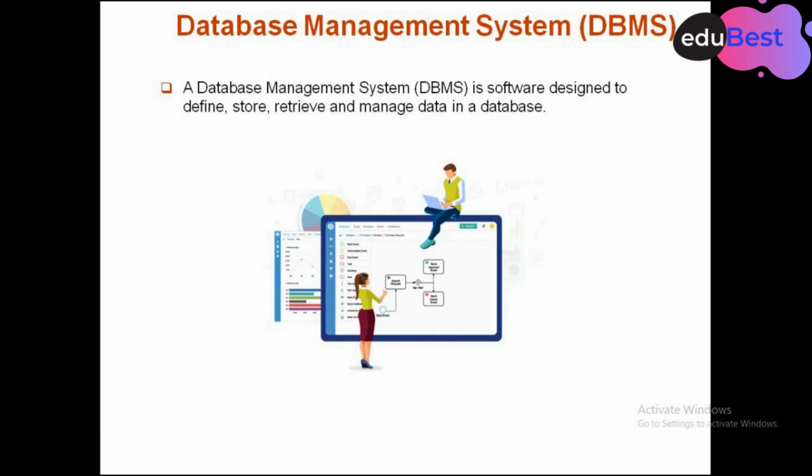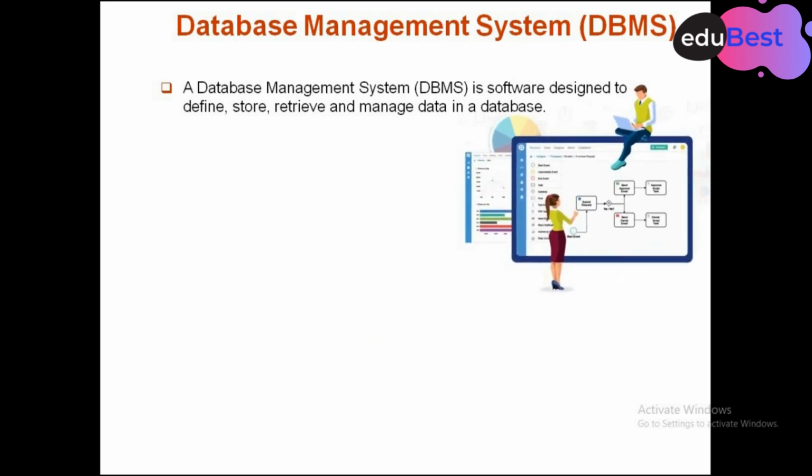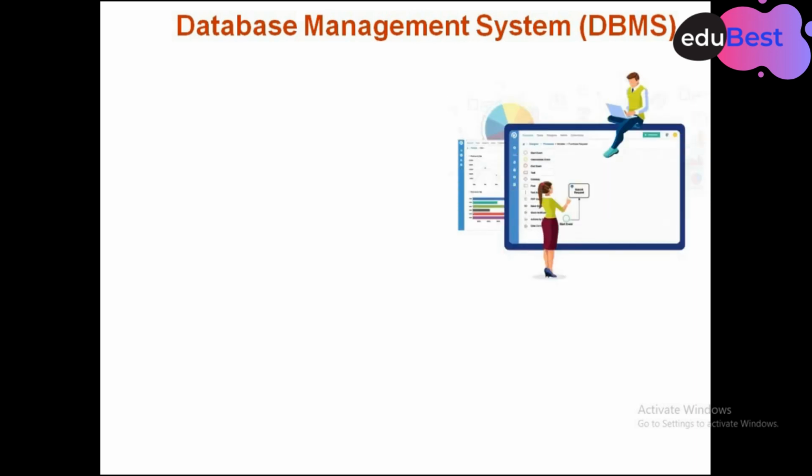Now if we see a formal definition, a database management system is a software designed to define, store, retrieve and manage data in a database. Now what does define mean here? Define means we need to define how we are going to store the data, and which tables we are going to use. Retrieve means get back, and manage means we have to perform a number of operations on the data. So it is basically a software we talk about.